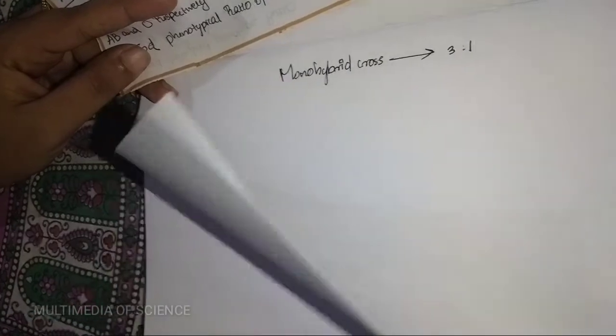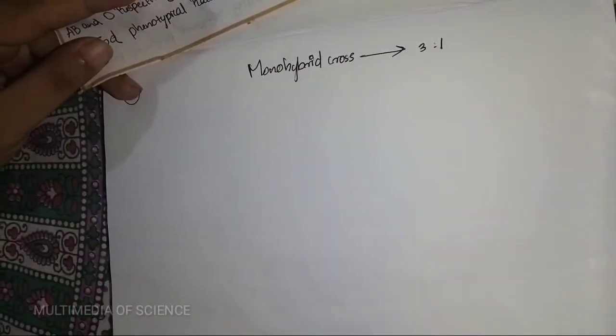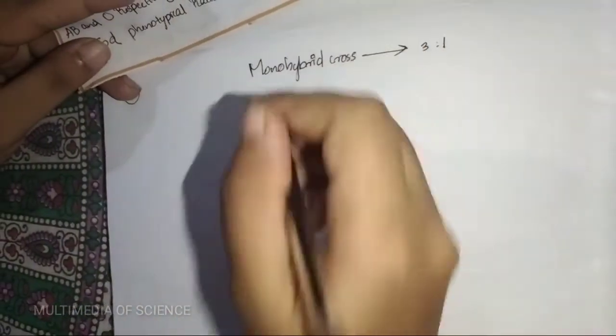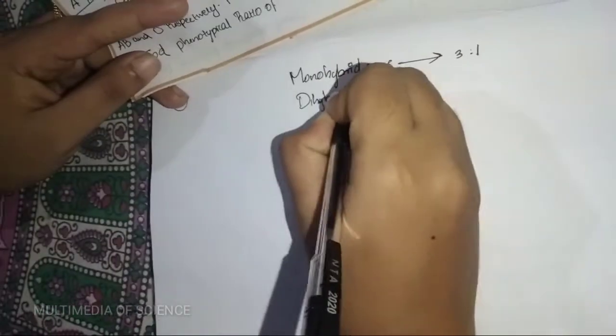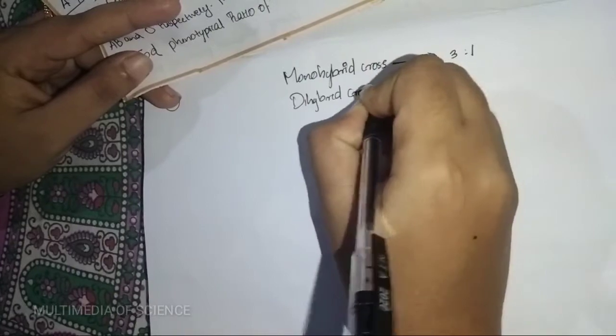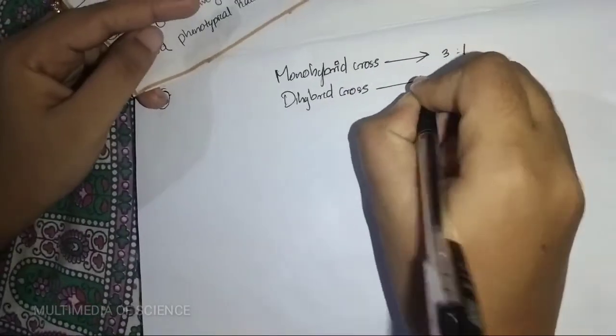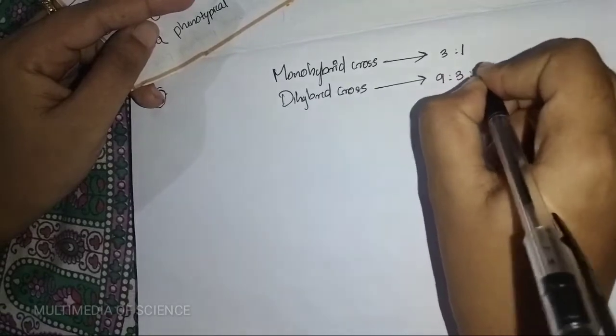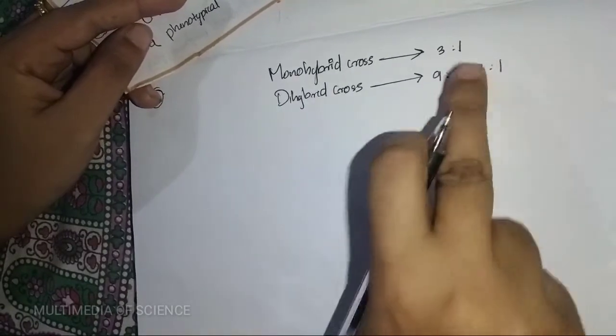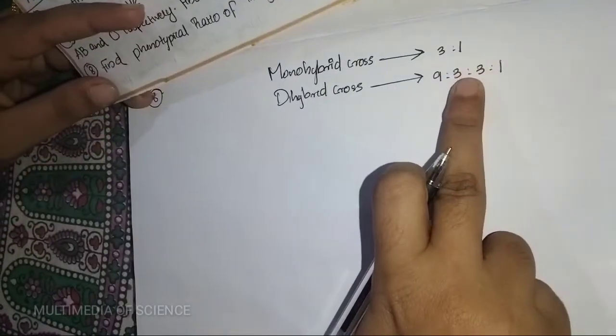That is the basic we want to know. Then the dihybrid cross: what is its phenotypical ratio? It is 9:3:3:1. How does this occur?